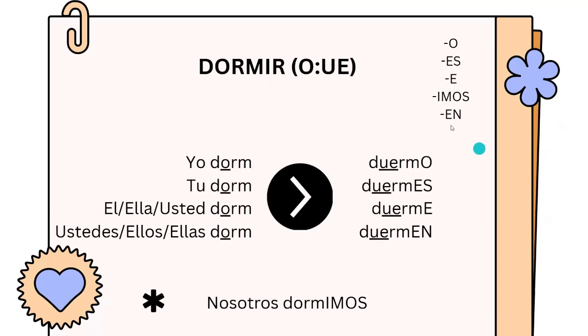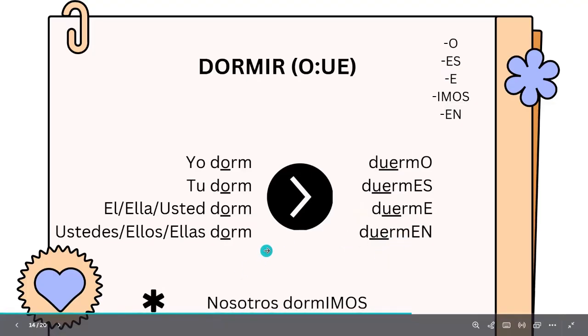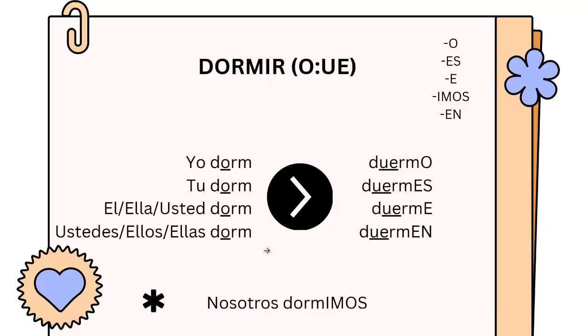This subject, okay? And then you add the list that we talked about in the regular ones: o, es, e, imos, en. Do you remember? And you put that. In the duerm, you say duermo, tú duermes, él, ella, usted duerme, ustedes, ellos, ellas duermen. And dormimos, that one is the only one that keeps the regular rule.